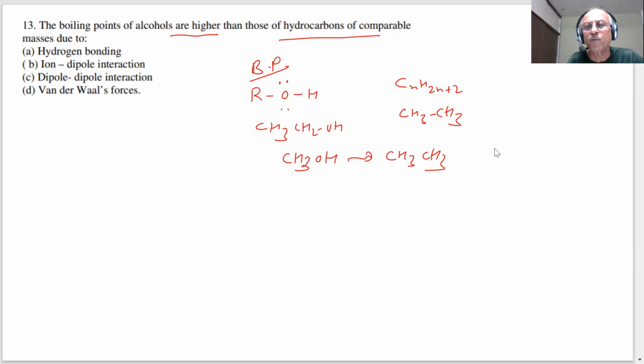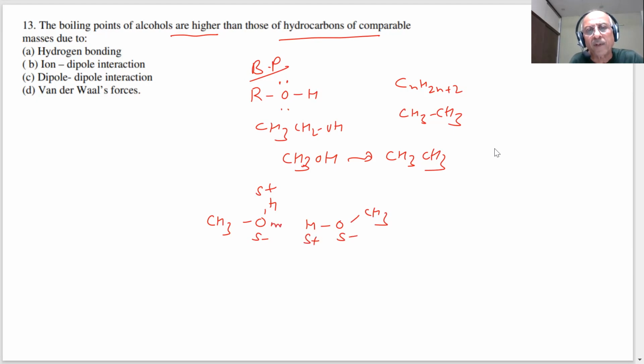If you compare these two, with oxygen, what will happen, students? Here there will be very strong hydrogen bonding. This is a lower alcohol. OH, this is positive, this is negative. If I take another alcohol, CH3OH, this is negative, this is positive.